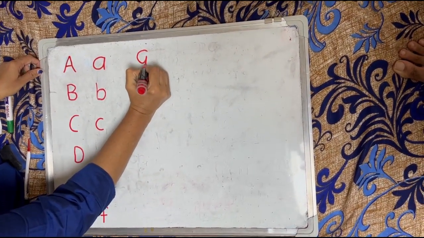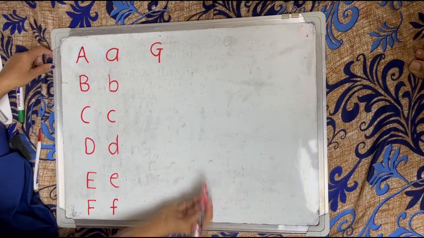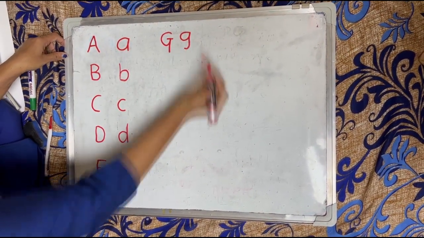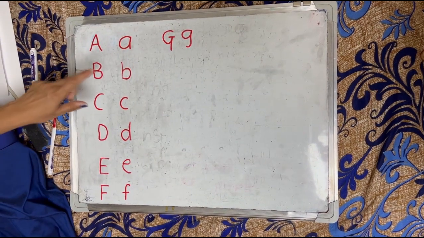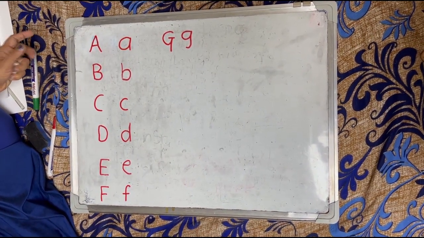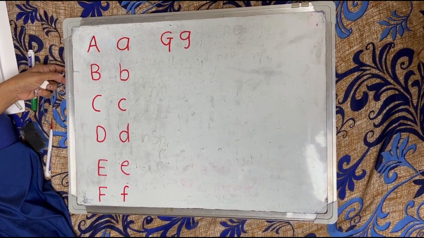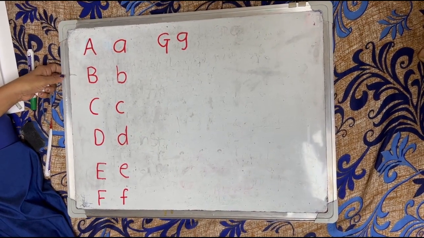Your next letter is G. This is capital letter G and small letter g. The phonic sound of letter G is G.